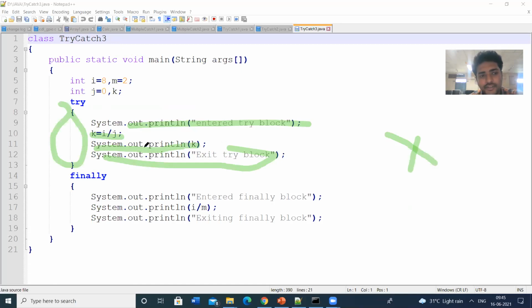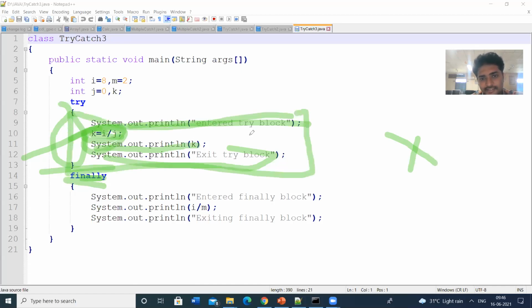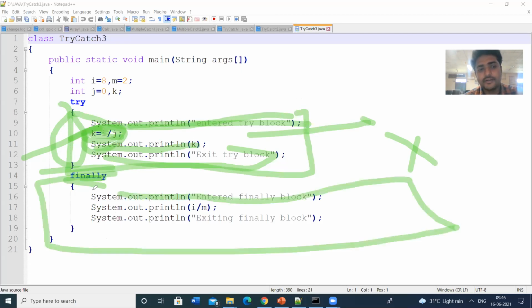Here I am getting an exception, and to resolve this exception, I don't have any exception handler or catch block. And then I am writing the finally block. Finally block means it is executed whether the exception arises or not. If the exception arises, this finally block will be executed. If the exception does not arise, this block will also be executed. In any case, the finally block will always be executed.